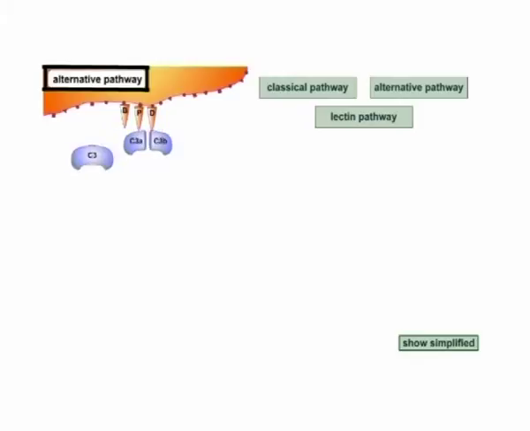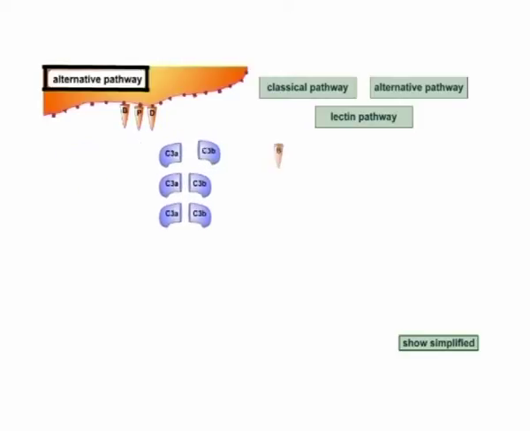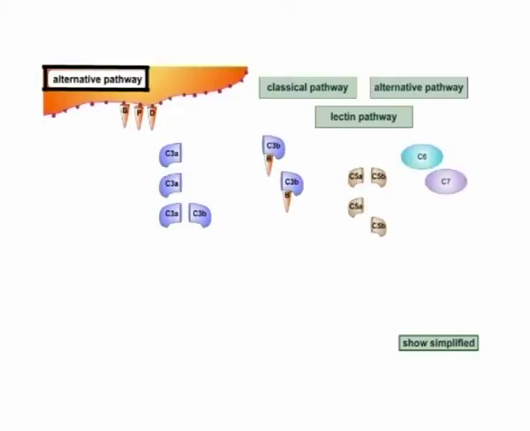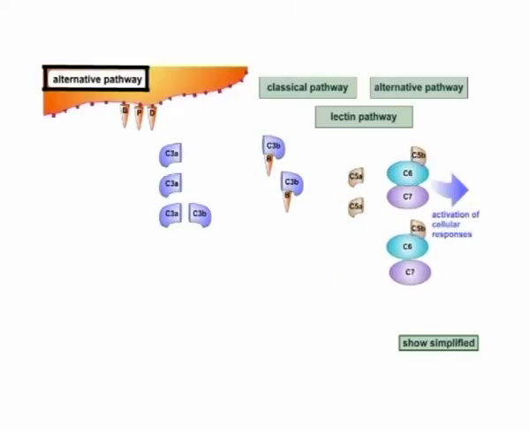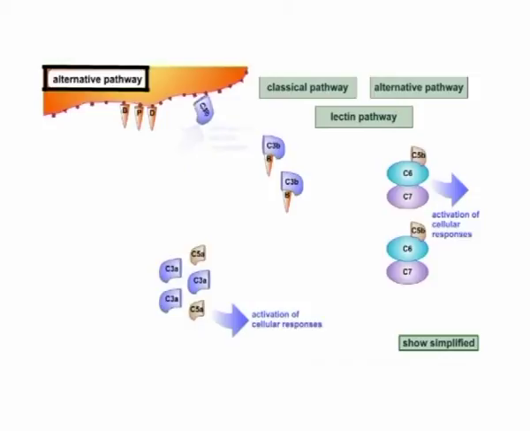Here, serum C3, which contains an unstable thioester bond, is subject to slow spontaneous hydrolysis to yield C3a and C3b. The C3b component can bind to foreign surface antigen or even to the host's own cells, but the C3b bound to the bacterial cell wall remains active for a longer time.